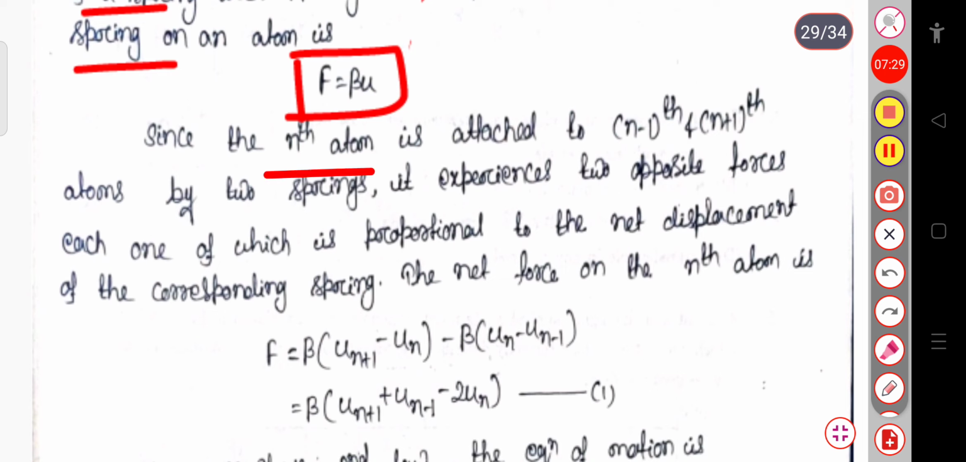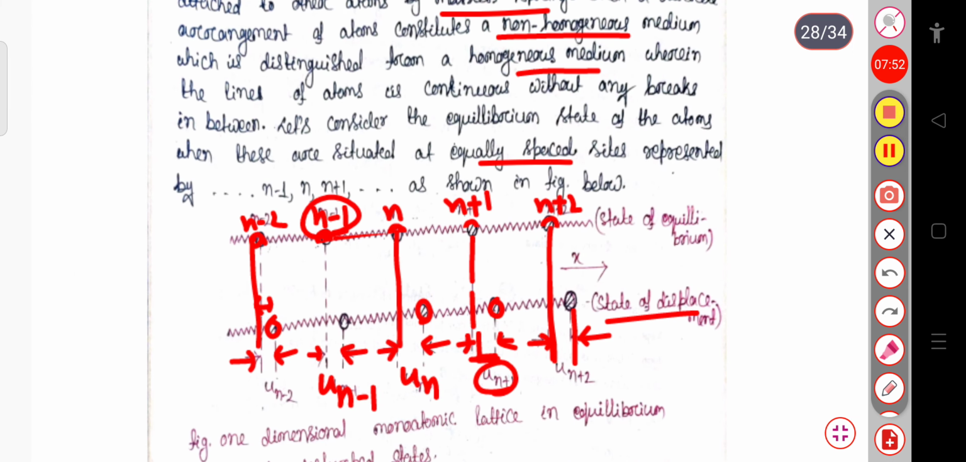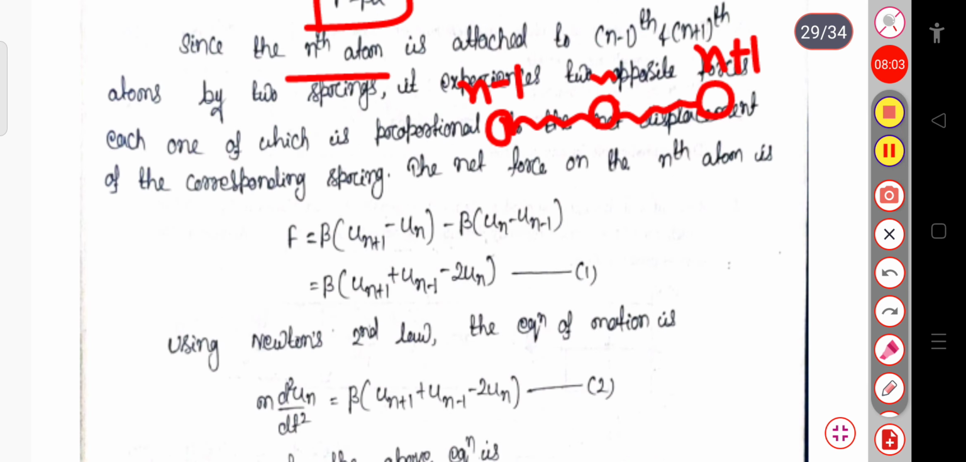Since the nth atom is attached to the n minus 1th atom and the n plus 1th atom by two springs, here you can see this is suppose the nth atom, here it is attached to the n minus 1th atom, and also it is attached to the n plus 1th atom. This one is n, here it is n minus 1, and this one is the n plus 1th atom. Also you can see in this diagram, if this is the nth atom, this one is the n plus 1th atom, and this one is the n minus 1th atom, and they are attached with a spring. Here also your spring. So it will experience two opposite forces, each one of which is proportional to the displacement of the corresponding spring. So we can write the net force.